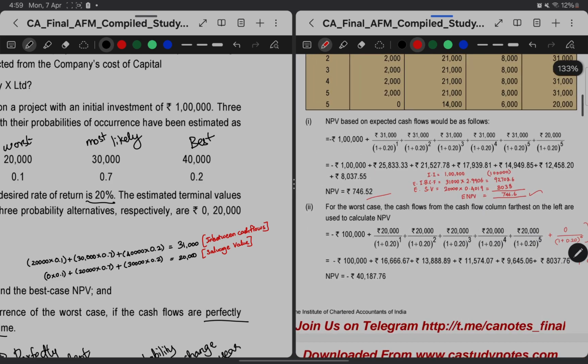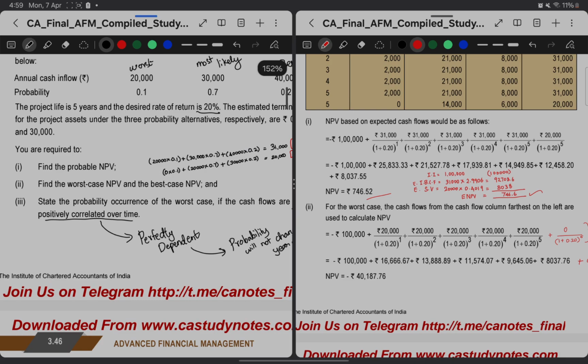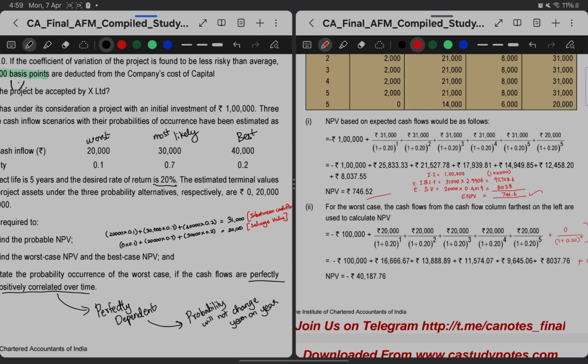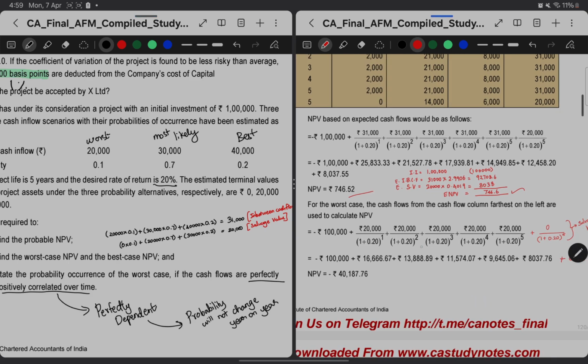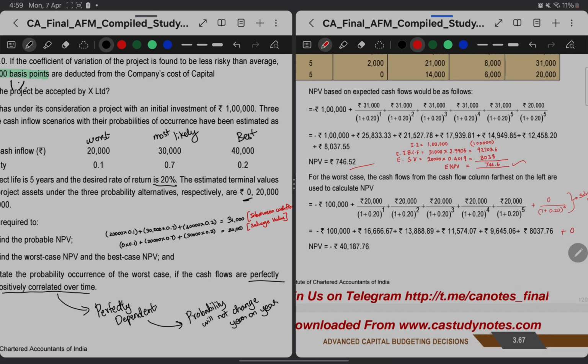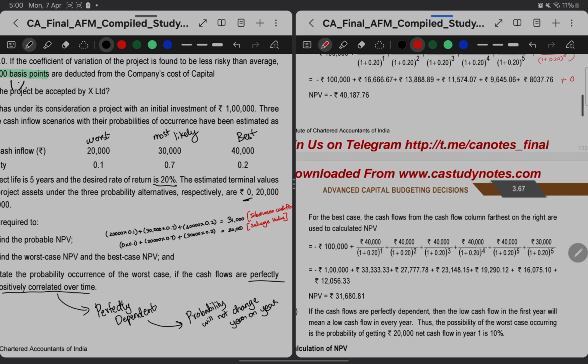The same case goes to the second requirement. In the second requirement they are asking the worst case NPV and best case NPV. Worst case NPV, as we have previously seen, is 20,000 with 10% probability. In the same way we can take the annuity factor for 20,000. Then in the worst case the salvage value will be 0, so 0 divided by the discount rate will be 0 only, so we don't need to enter it, but we have to keep it in mind. Then NPV will be negative 40,000 in the worst case.